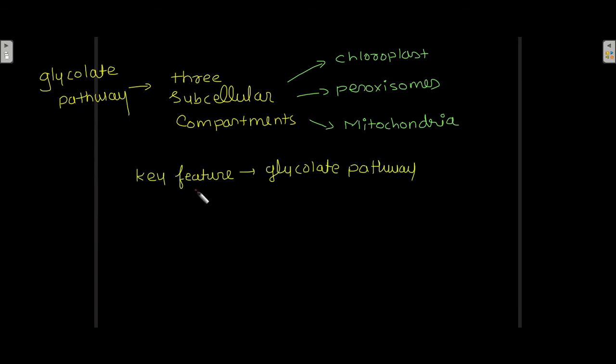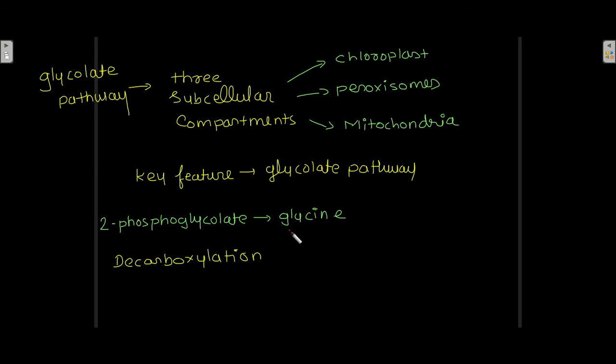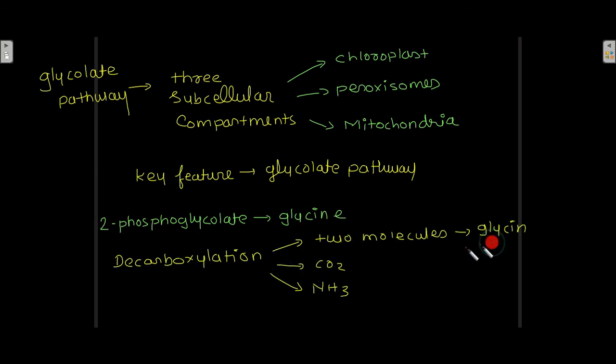The key feature of this pathway is the conversion of 2-phosphoglycolate to glycine, and then decarboxylation of two molecules of glycine into carbon dioxide and NH3.